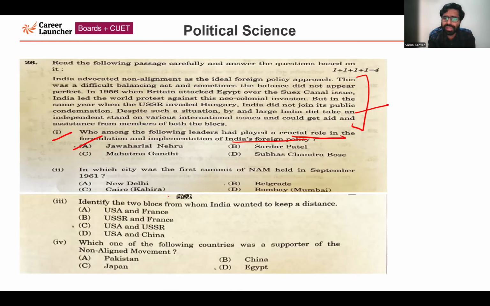Question number 2. In which city was the first summit of NAM held in September 1961? So the correct answer for this question is option number B, Belgrade. It was in Belgrade that the first summit of NAM happened in September 1961.